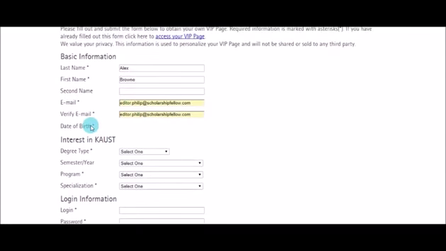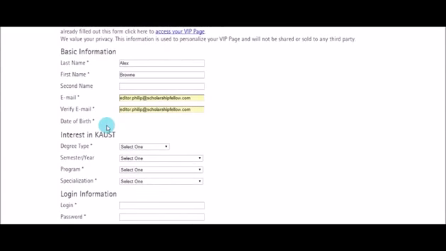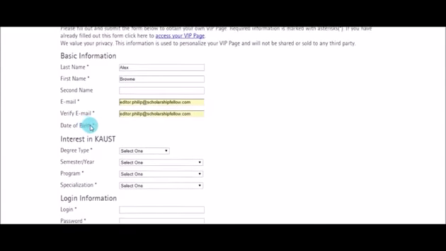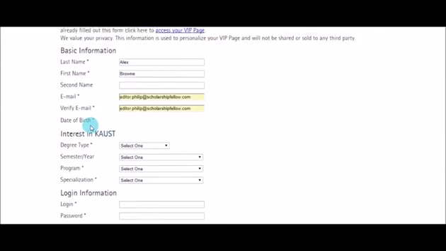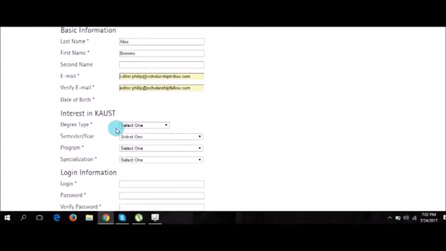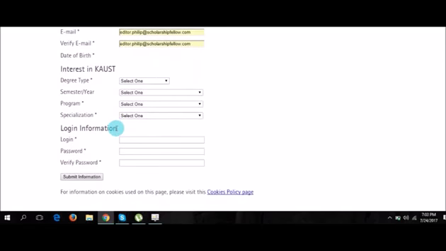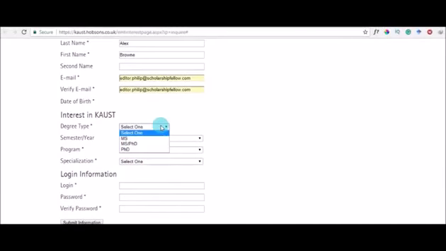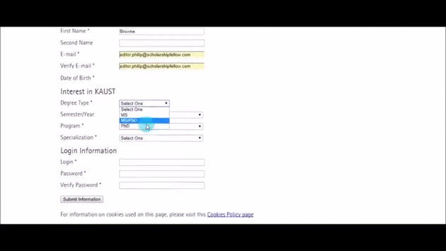You have to state your date of birth, but that column is actually not working in my case. But in your case, you can change your browser, maybe to Mozilla or a Windows browser, and that might work perfectly. And the next thing is your interest, like what kind of programs you are interested in.